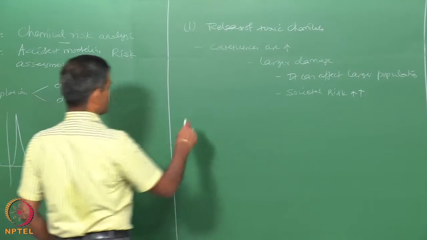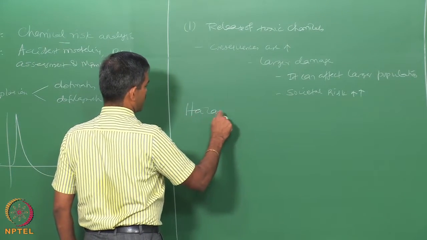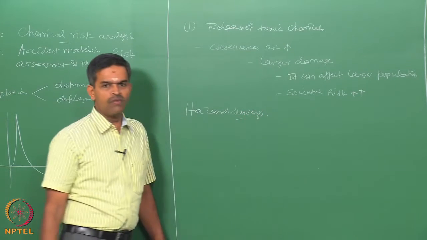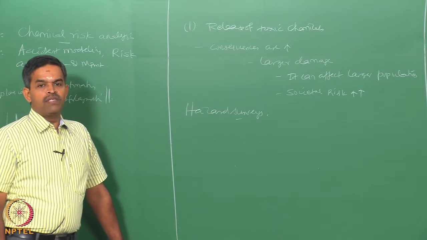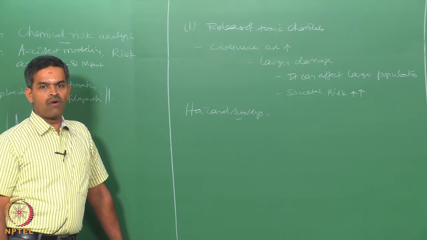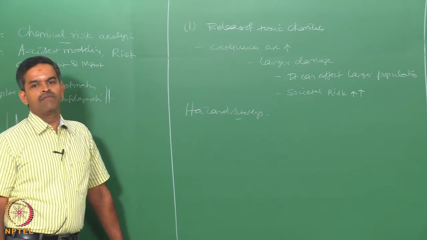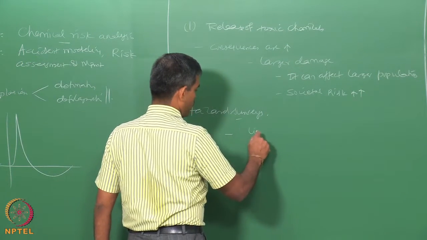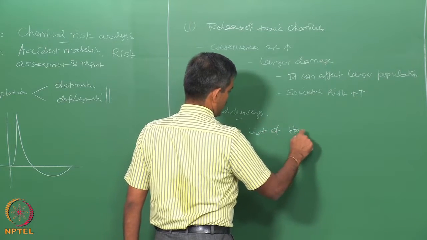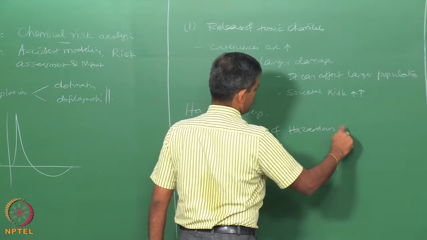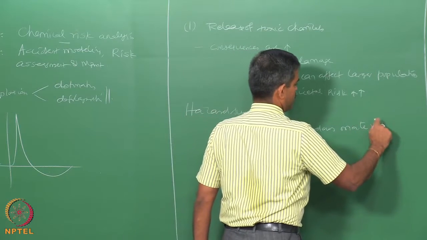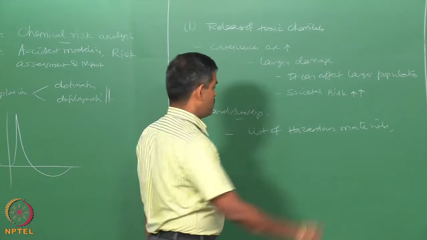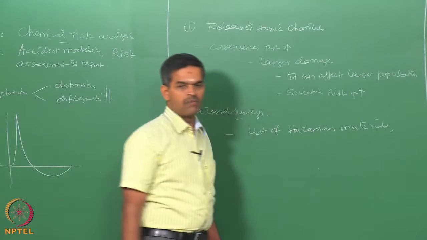We already said in the last lecture that hazard surveys are very interesting and very important, giving useful information. The method is very simple and involves only a survey of the inventory of hazardous materials in a given facility. Once you have a list of hazardous materials, one can easily find out what would be the consequences if these materials are released in the atmosphere.